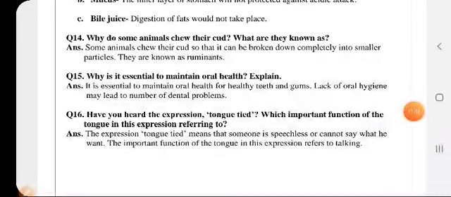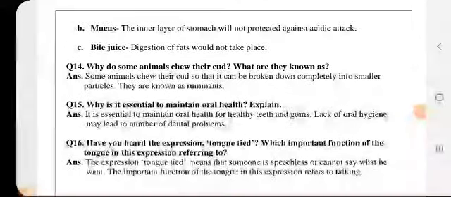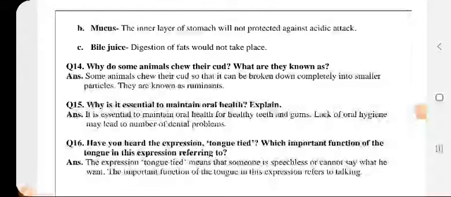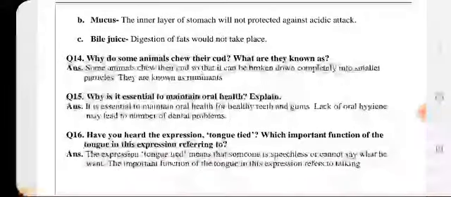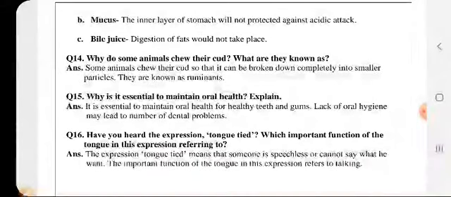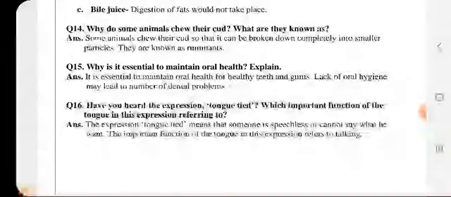So what would happen if the bile juice would not be there? क्या होगा, जो bile juice अगर नहीं होगा तो there will be no conversion of the complex food items into the smaller food particles, right. So the digestion of the fats will not take place in case the bile juice is missing from our body. Similarly, mucus अगर नहीं होगा तो there will be no protection against the acidic attack.